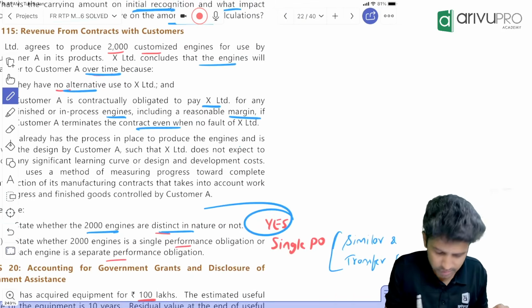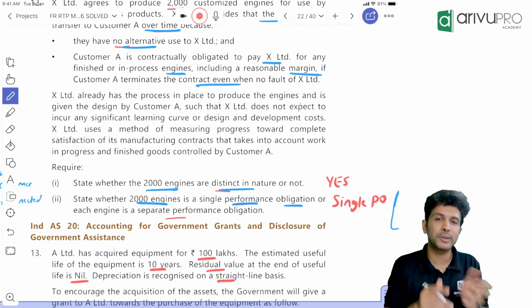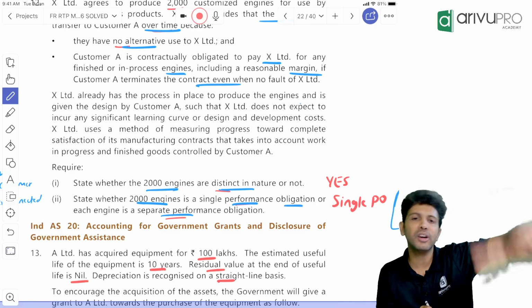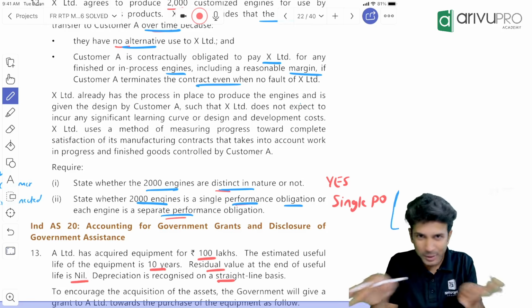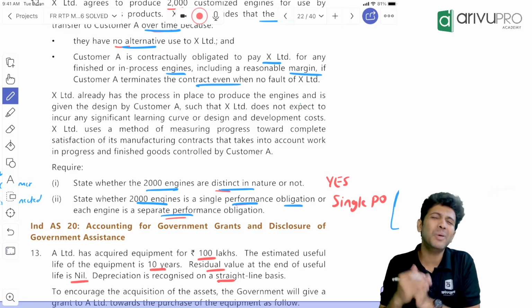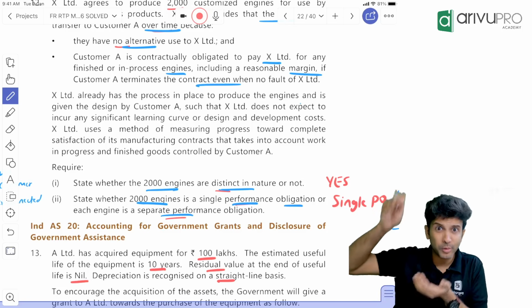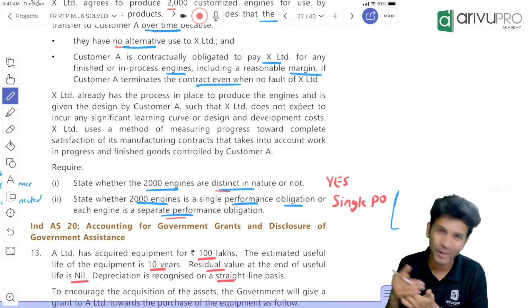Now they are asking whether these 2000 engines are a single PO or whether each engine is a separate PO. So is it one PO here or 2000 POs? Ideally, 2000 engines are separate, so it should be 2000 POs, correct? But accounting wise it becomes difficult. 2000 POs means we have to account, with the 5 steps for revenue recognition, for all of them together.